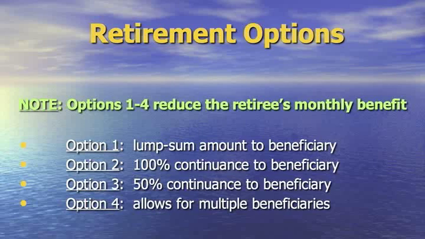Benefit option 4 replaces the 60% eligible spouse continuance with a continuance for multiple named beneficiaries. The benefits paid under this option must be calculated by TCERA's actuary and approved by the Board of Retirement prior to the member's retirement.